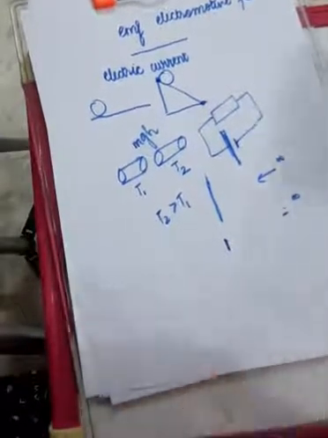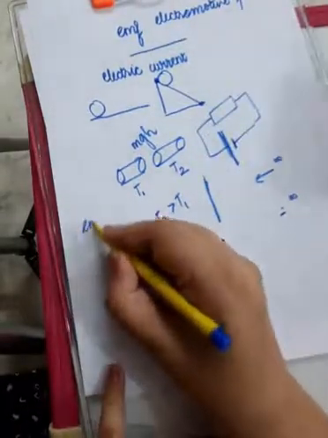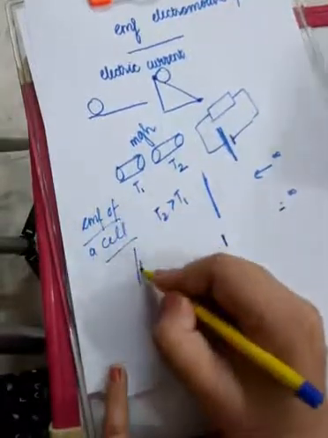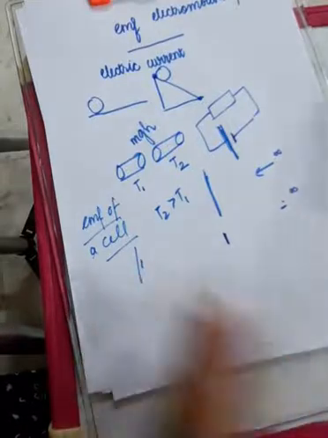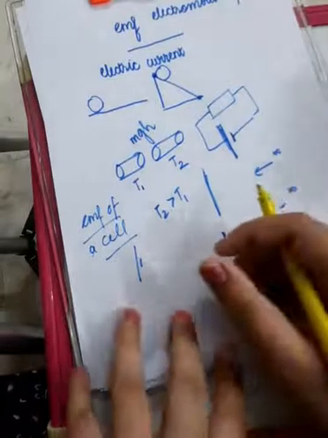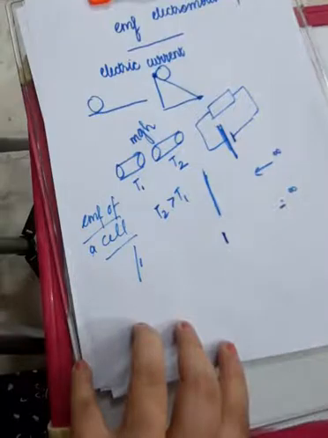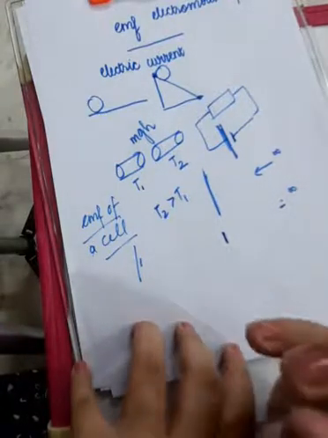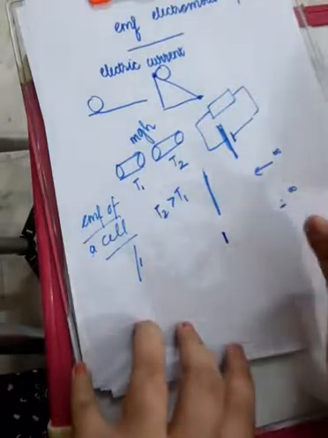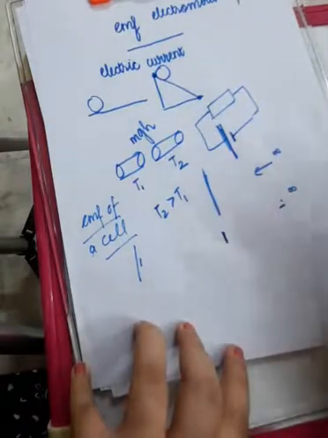So again coming back to EMF. EMF is always written as EMF of a cell. You know, a battery has cells connected in a combination. So we are going to study EMF of a cell. The definition of EMF says that EMF of a cell means the maximum potential difference between two terminals of the cell, between two electrodes of the cell, when you have drawn no current from it. I'll explain it by an example.